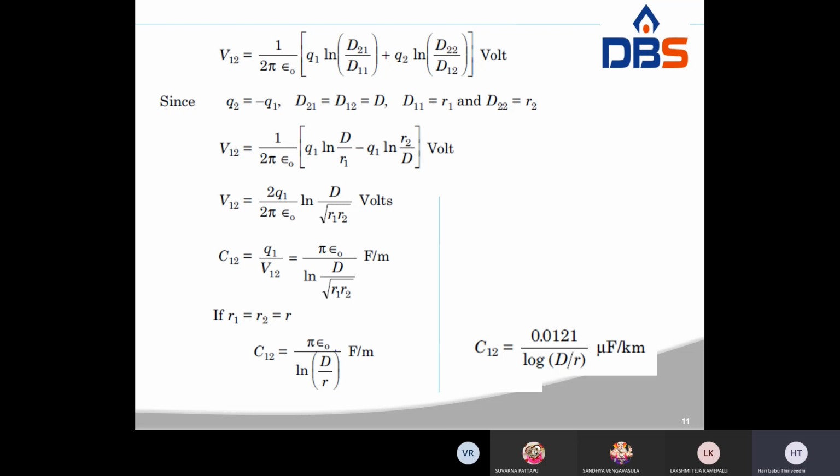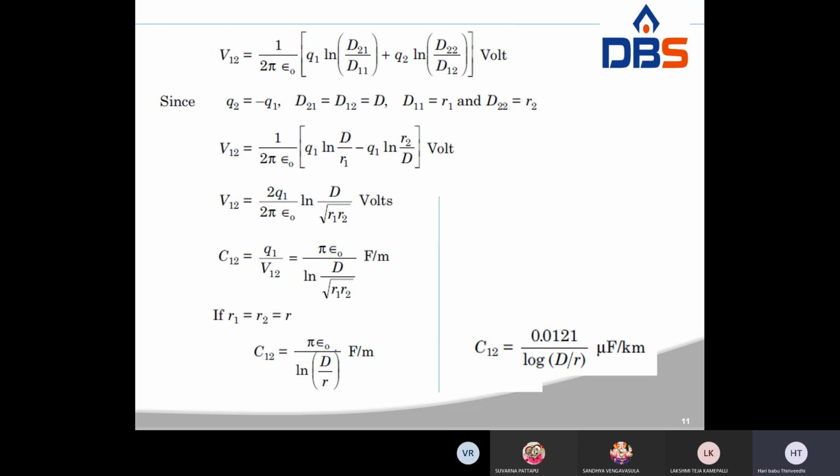Substitute in this one. VAB is equal to 2 into VA, or 2 into VB. The 2 cancels here like this: 2Q1 by 2 pi epsilon naught ln d by root r1 r2. So r1 equal to r2. That's why d by root r square, the root and square cancel, the 2 cancels, and V12 is equal to q by pi epsilon naught ln d by r.